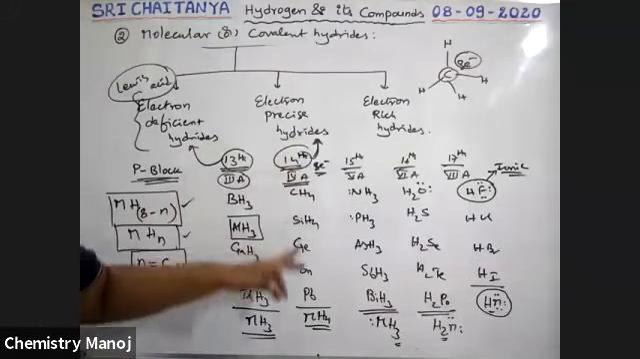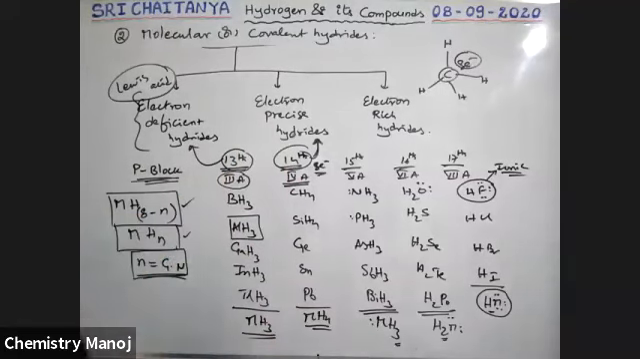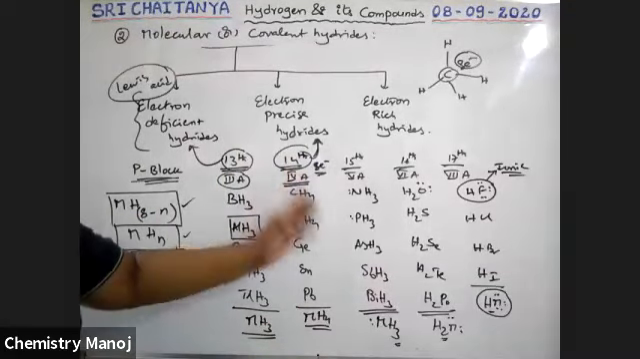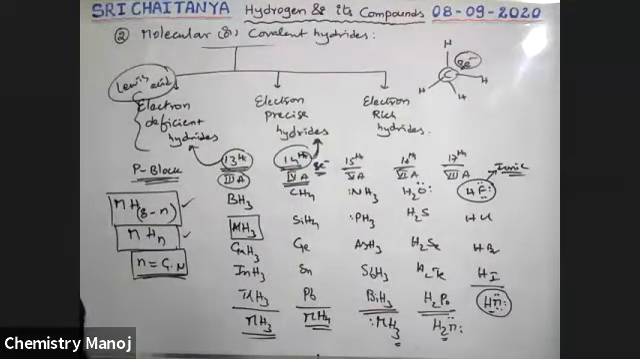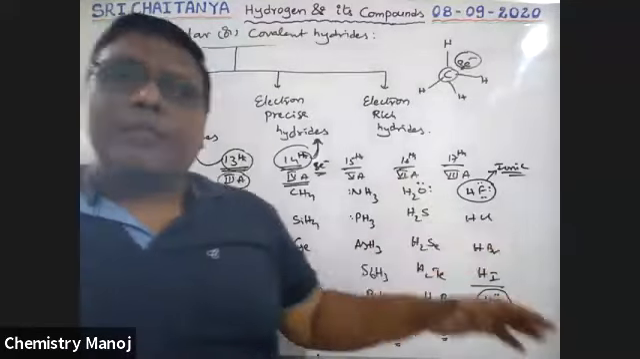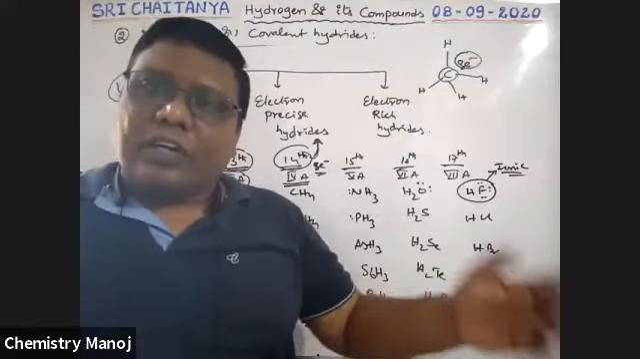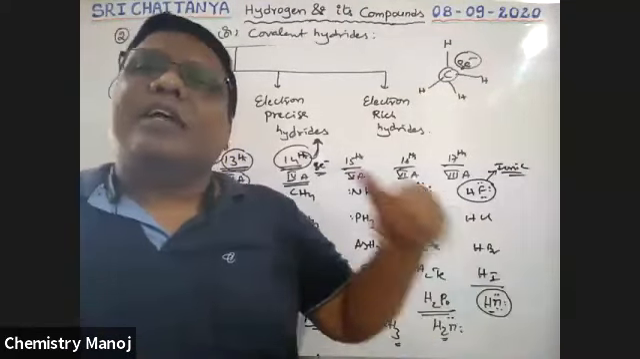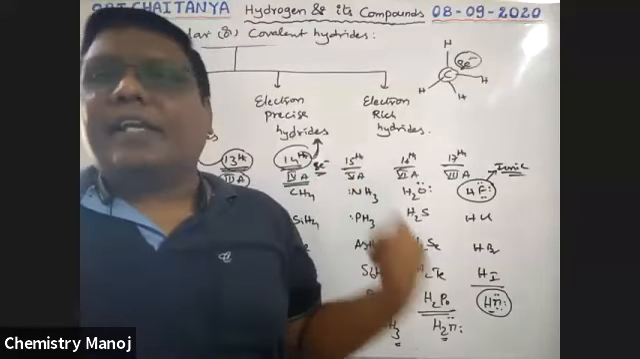Our 14th group elements act as electron precise molecules. Generally, these have tetrahedral shape. So this is electron precise. Electron precise means the central atom has exactly 8 electrons. Electron deficient means the central atom has less than 8 electrons.